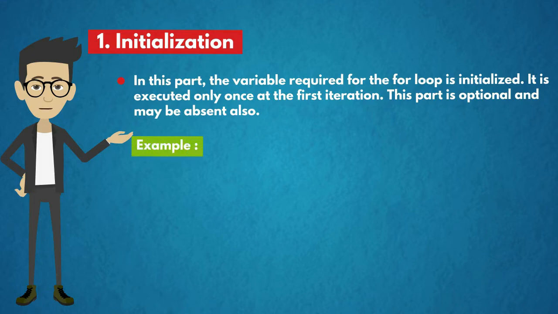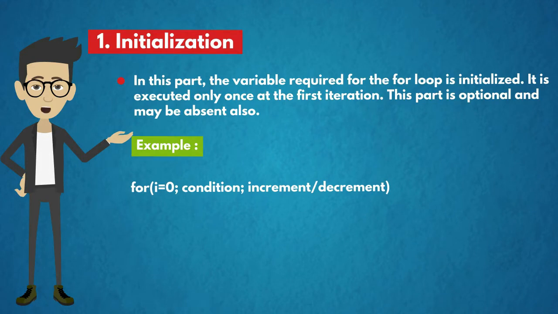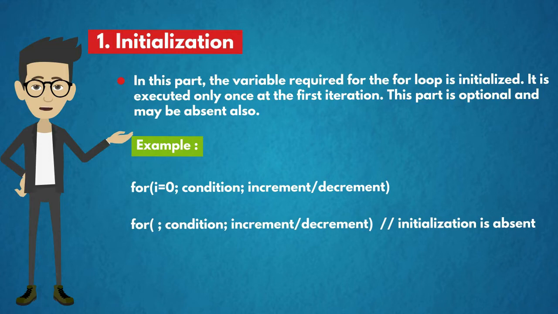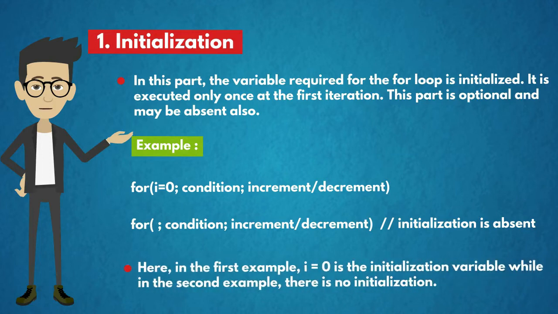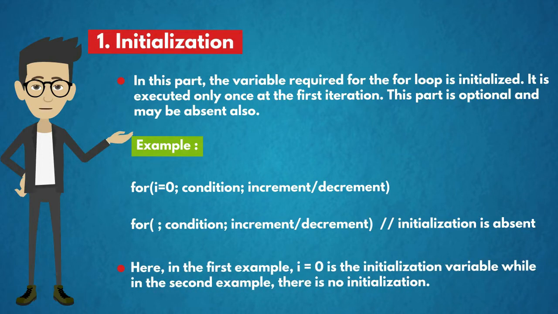So for example, i equal to 0, condition, increment or decrement is the generalized syntax of a for loop. And the next example is where initialization is absent, like we have empty space for initialization and then the condition and the increment or decrement. Here i equal to 0 is the initialization, while in the second example there is no initialization.